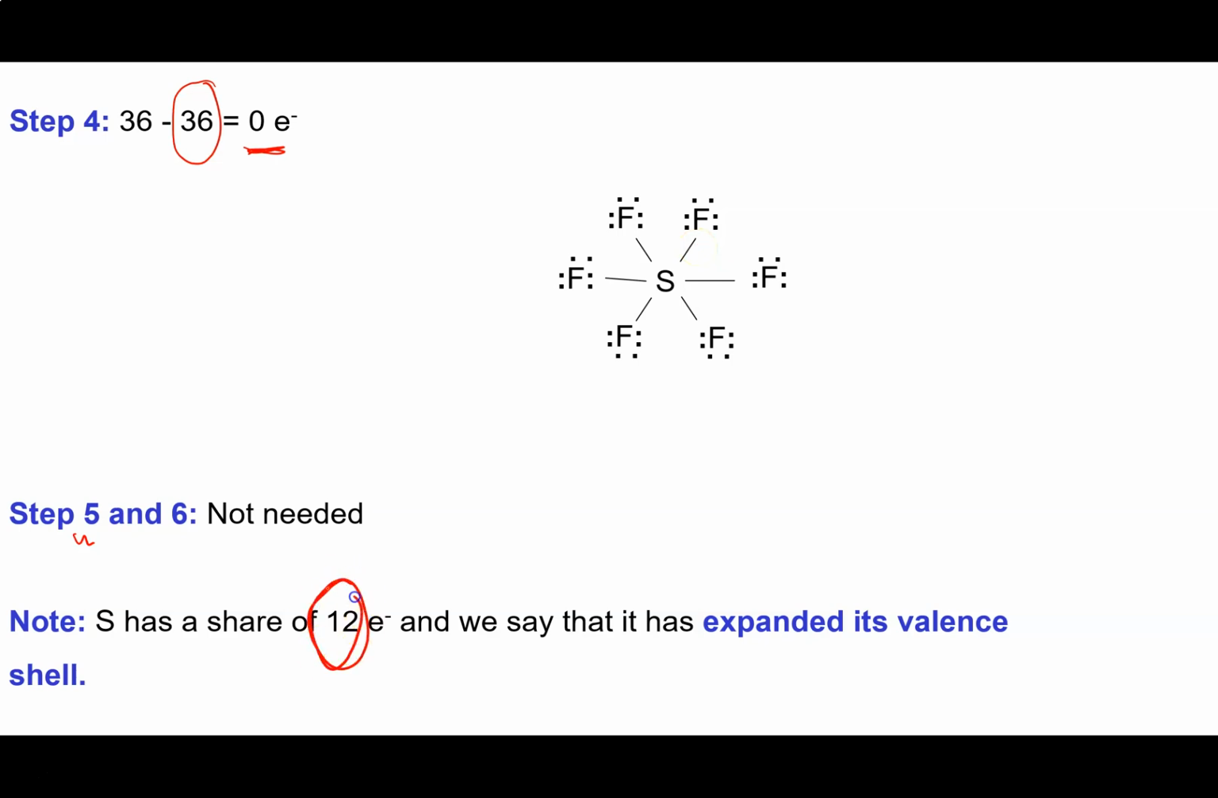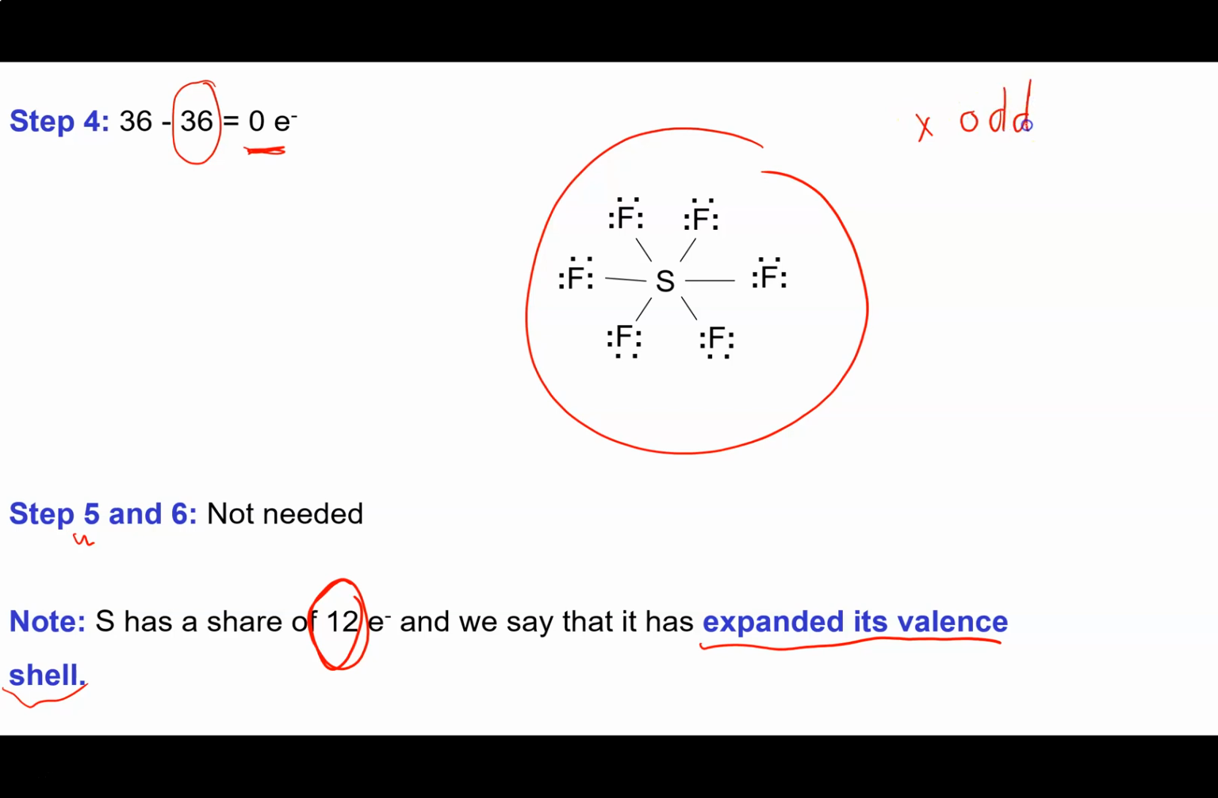Sulfur has a share of 12 electrons. We say it has an expanded valence shell. And we will see this sometimes, and we've already seen it in some of the homework problems. So we've got odd electron molecules as one example of an octet rule exception. Now we're seeing the second one, expanded valence shell, where we have more than 8 electrons around our central atom.